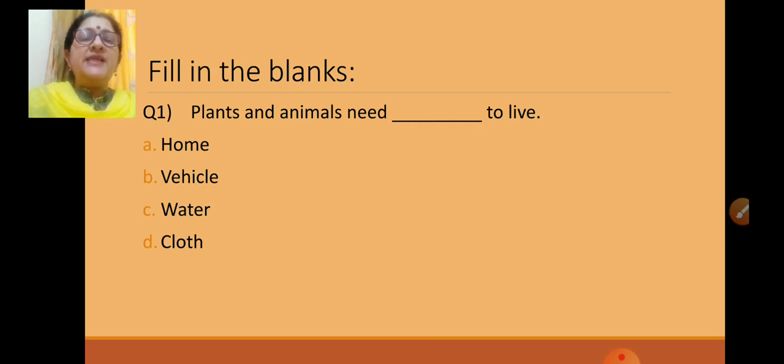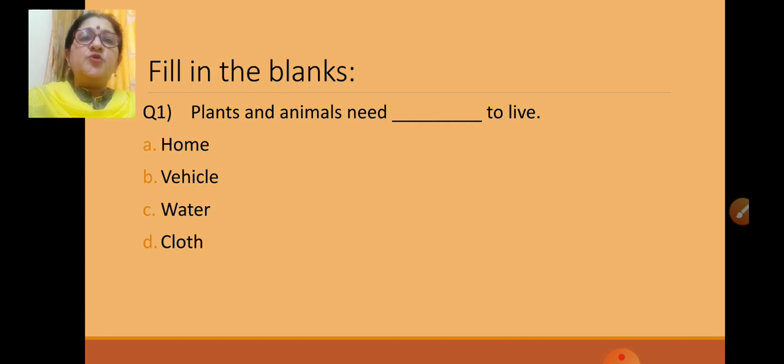There are 4 options. A. Home. B. Vehicle. C. Water. D. Cloth.